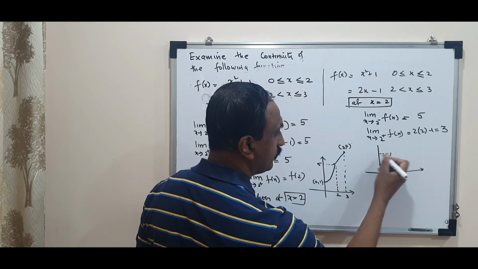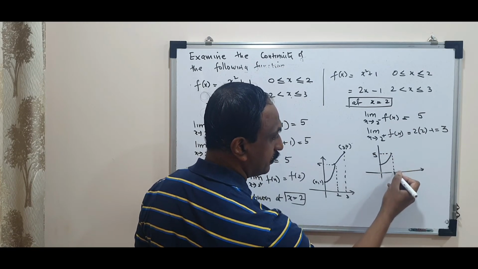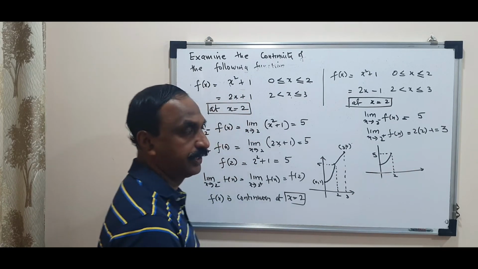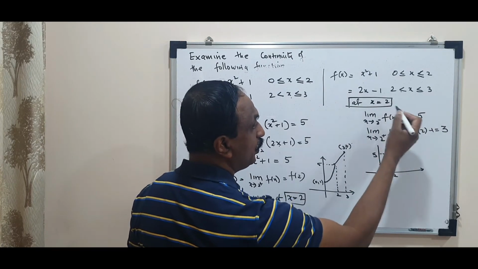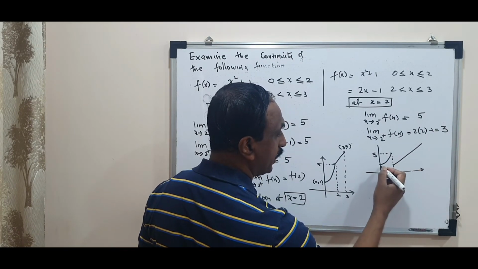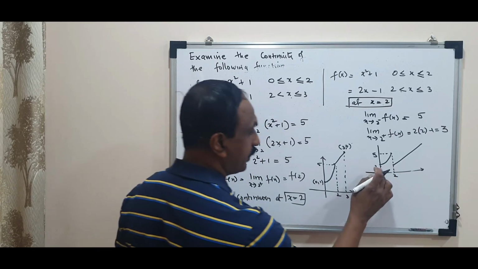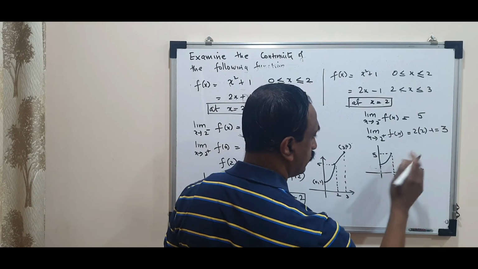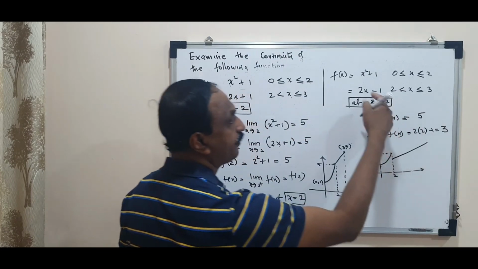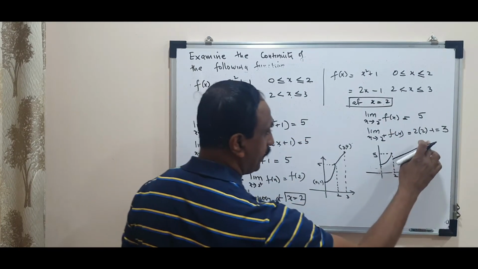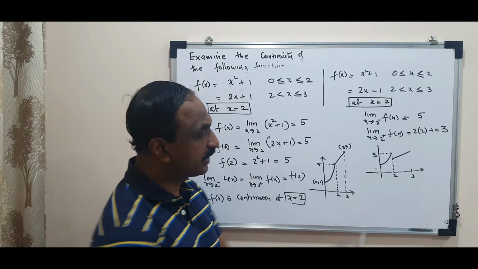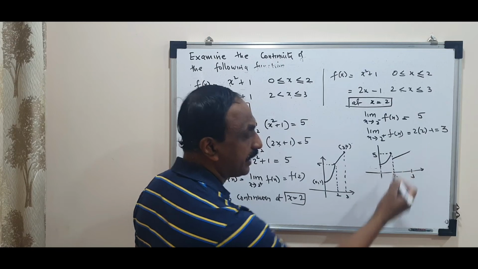This is 5. When x is little less than 2, it is approaching 5. When x is more than 2, the graph is going to start from 3. The graph will be like this. This point is 3. Somewhere here. So this will be the graph of the function 2x minus 1. Let me take the graph only up to 3 because the upper bound is 3. So you can see there is a break in the graph here.